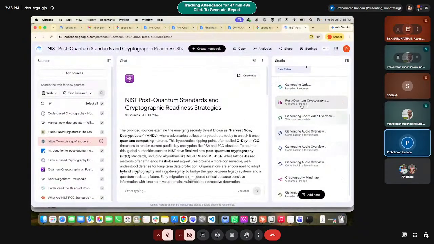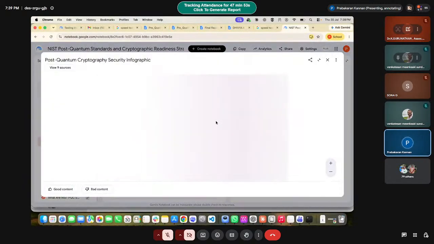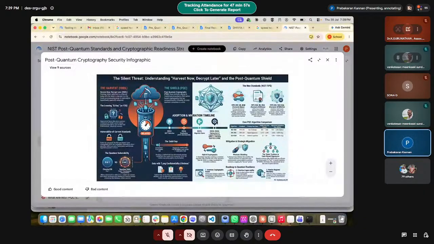Now the infographic which we asked it to generate has been created. Let's see the output. This is the output: the one-page explainer infographic which it has created already, with the detailed information and the complete sources. It is a one-page explainer of the whole content.